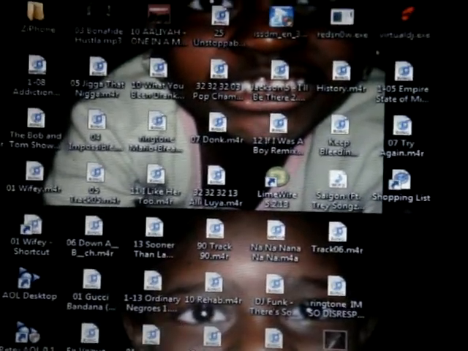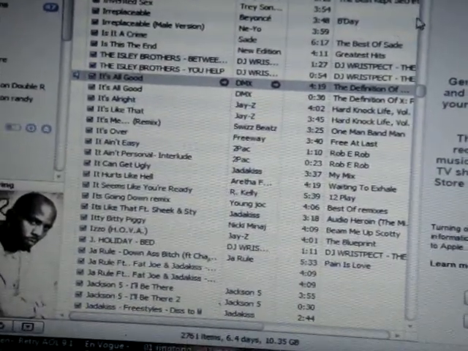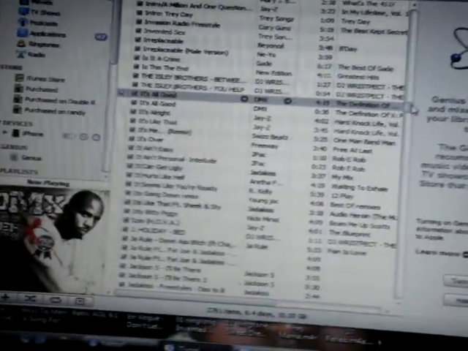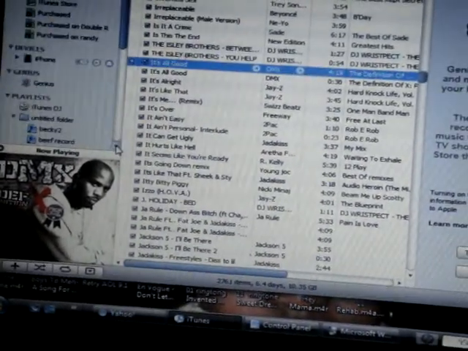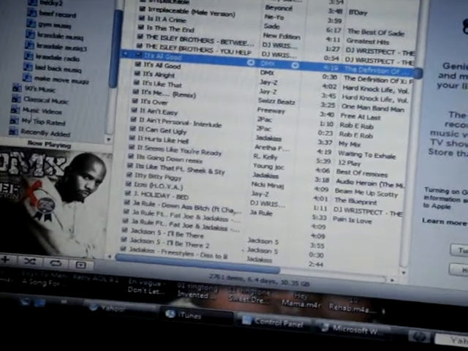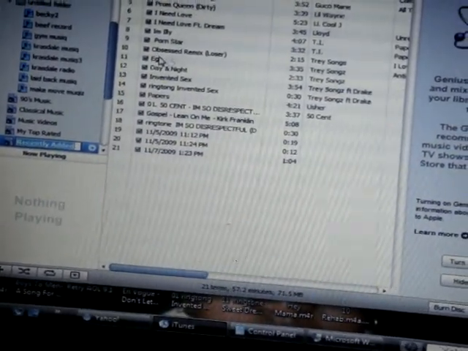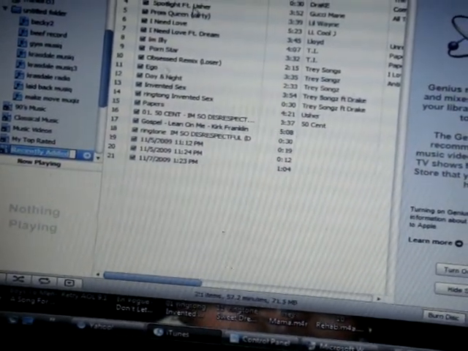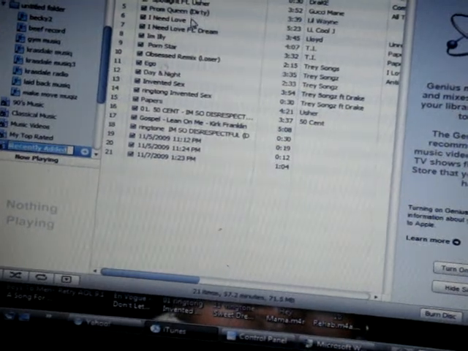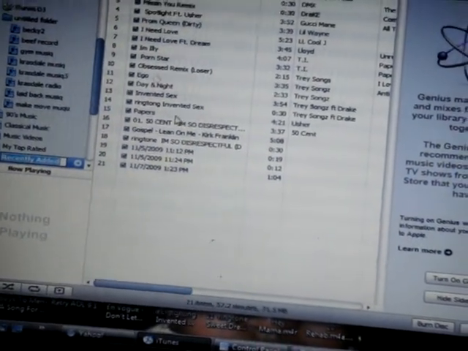Now I'm going to open up my iTunes. Now we're going to go to a random song. Random. No, you know what? Let me get a song that just came out. Let me see. Recently added. Let's see. What can I go with? Papers by Usher.